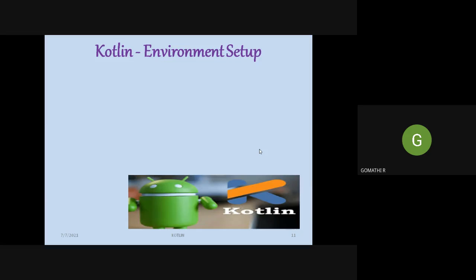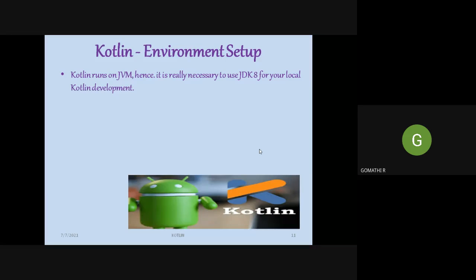So next is Kotlin's environment setup. How to write programs using Kotlin? What are the softwares needed for you to write a program using this Kotlin programming language? Let us see the environmental setup of this language. As I told you, Kotlin runs on Java virtual machine. So definitely we need to include JDK version 8 if you want to develop Kotlin for your local device.